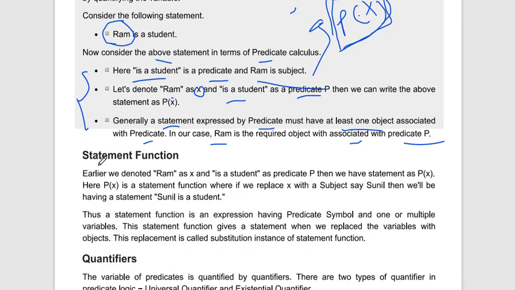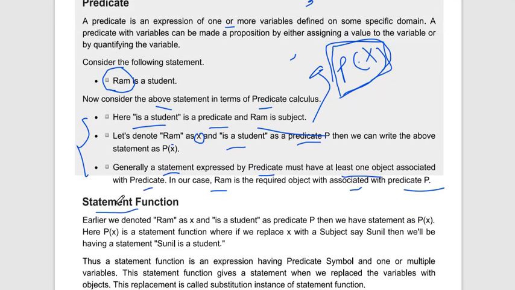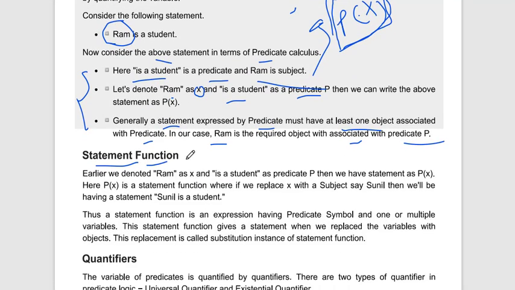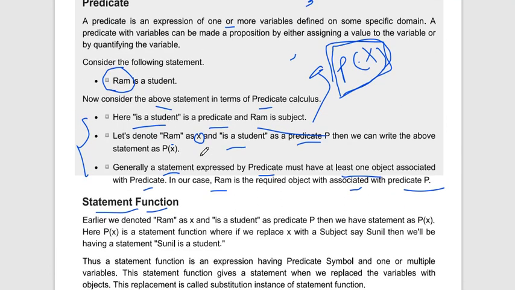Now let's start with statement function. Function we already discussed in our last chapter: what is a function and the different types of function, surjective, bijective, injective function. Okay, earlier we denoted Ram as x and "is a student" as predicate P. Then we have the statement as P of x.